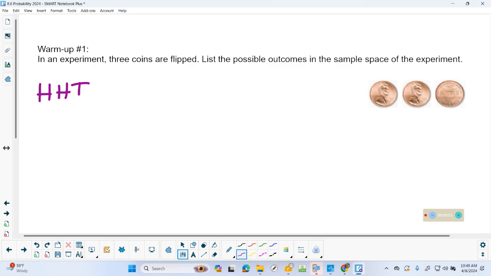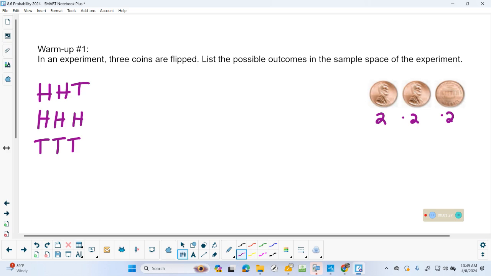Hannah, give me one. All 3 heads. Clearly, there's more. What else could you have? All 3 tails. Now, one thing that might help you: I'd like to know how many there are before I start listing them. Just to review from 8-5, there's 2 outcomes for this coin, heads or tails, 2 outcomes for this coin, and 2 for this one. And remember, we multiply them together. What's 2 times 2 times 2? 8. There should be 8 total.